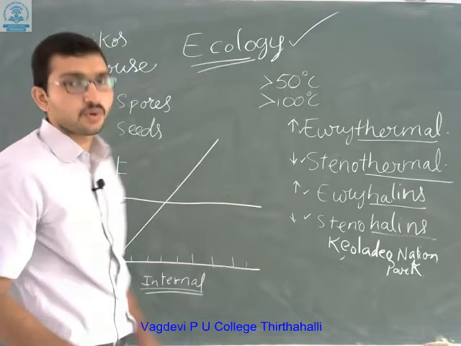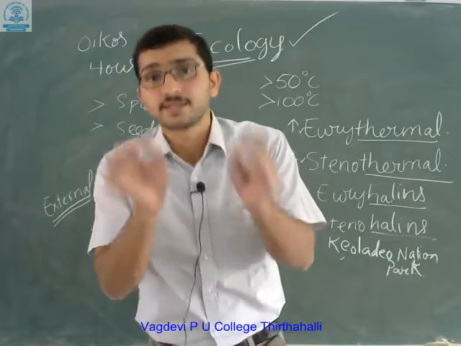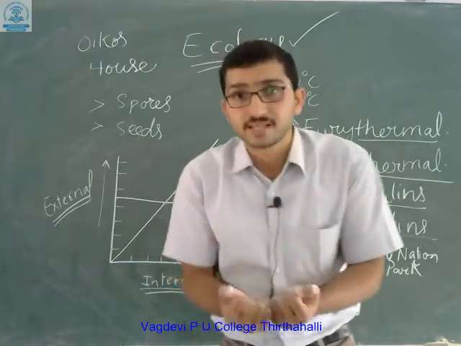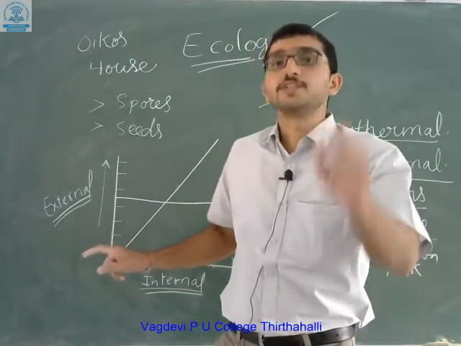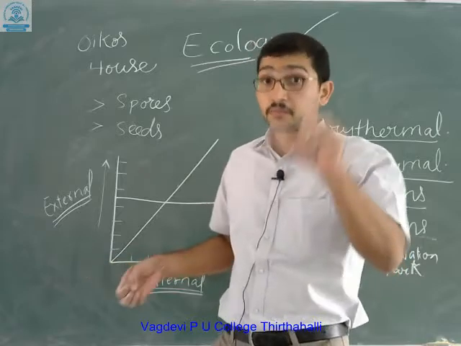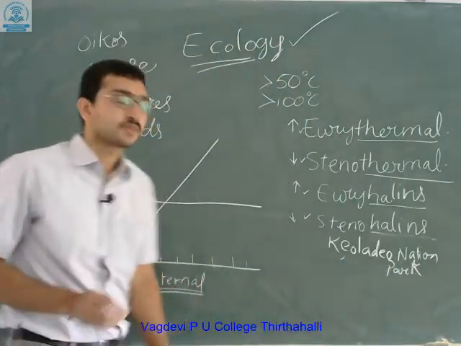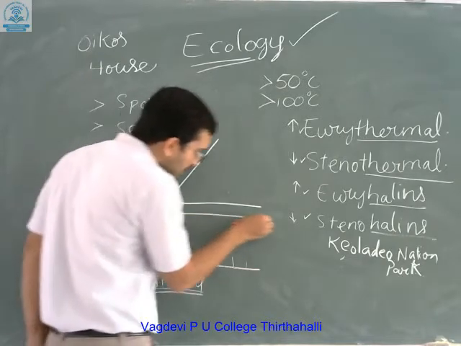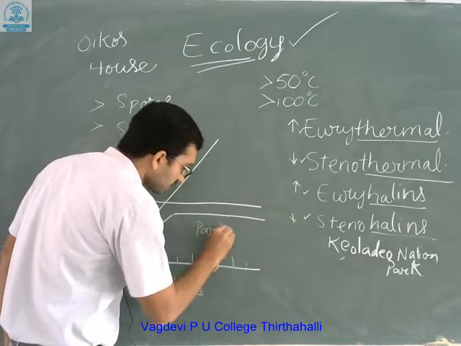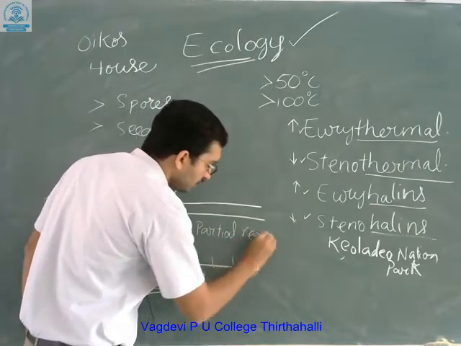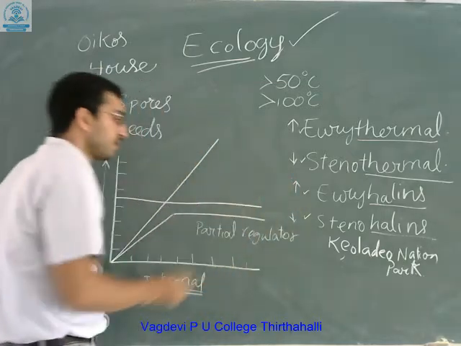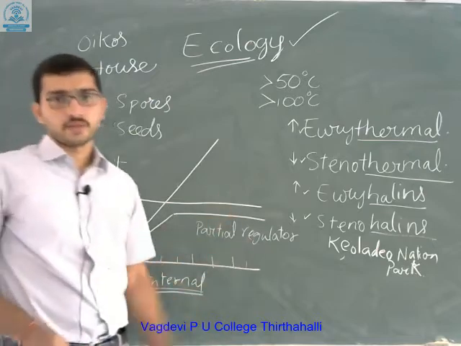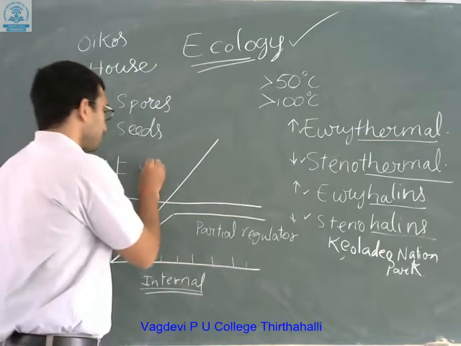Here you are going to understand that plants and some microorganisms receive the heat, temperature as well as the rains and water, whatever is provided by nature itself. But mammals have regulation. Mammals can regulate the temperature, and that's why we call it partial regulator. This graph gives you the meaning of partial regulator. Here there is a compromise.